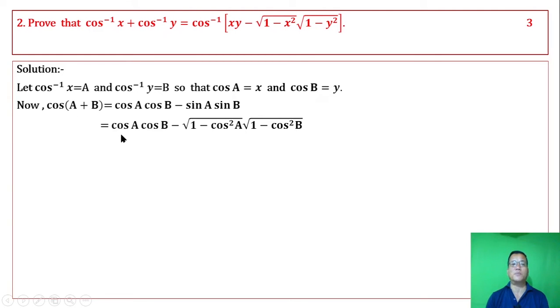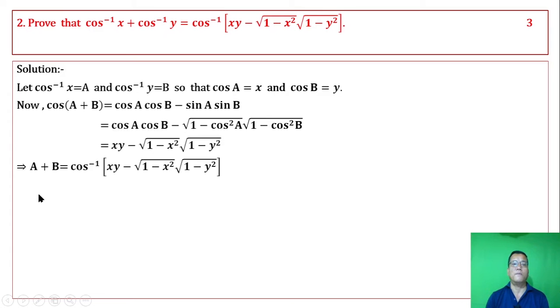Now we express cos of a plus b in terms of cos a and cos b only. Then put their respective values. Cos a is already equal to x, cos b is equal to y. Similarly here x, here y. We get a plus b equal to cos inverse of xy minus root over 1 minus x square into root over 1 minus y square. A is already equal to cos inverse x, b is already equal to cos inverse y, and the right side remains unchanged, which proves the result.